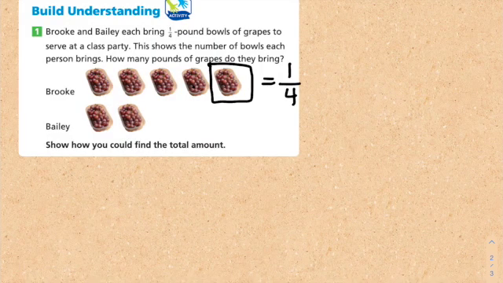So now it's asking us, show how you would find the total amount. Well, what I would do is use a fraction model. So I would take what Brooke did, and she got 1, 2, 3, 4, 5.